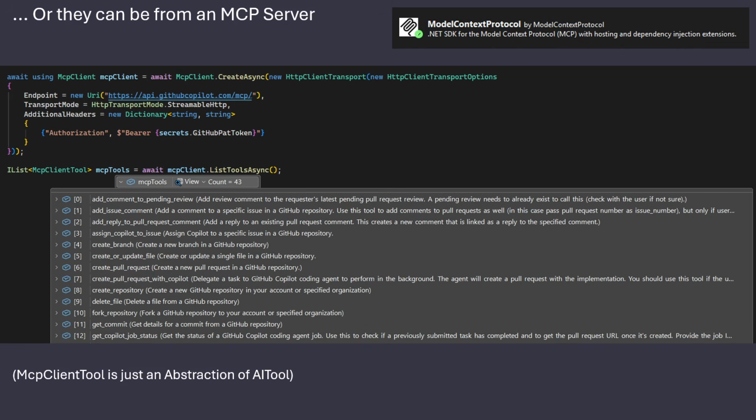But that is the nice part of MCP: people building the tools for you, and you just need to write these few lines of code in order to get them. We get them back as something called MCP client tool, but it is just an abstraction on top of AI tools. It has the same base model.